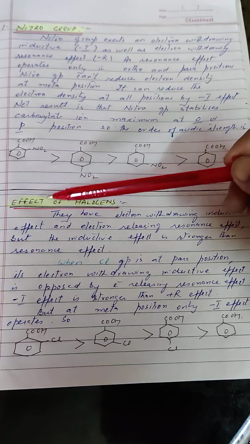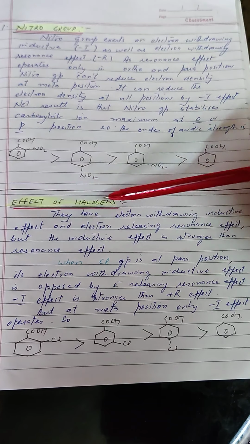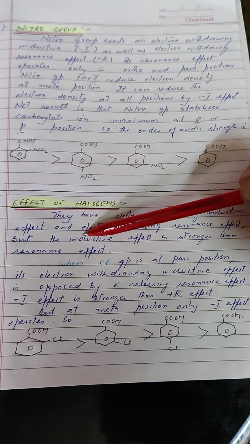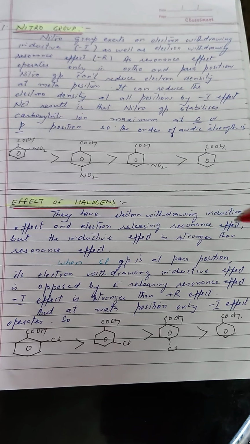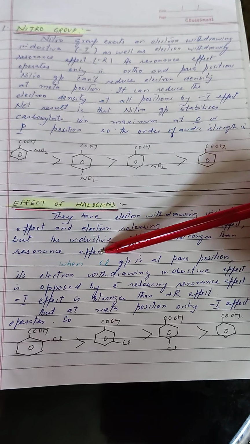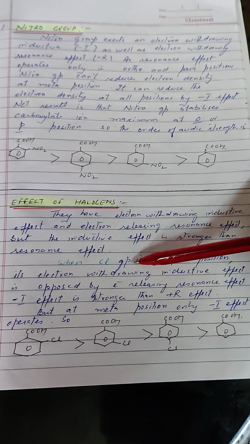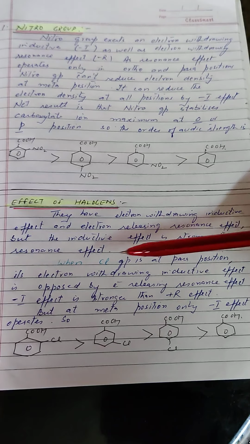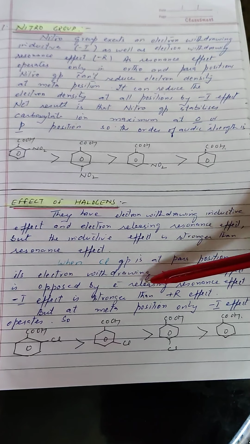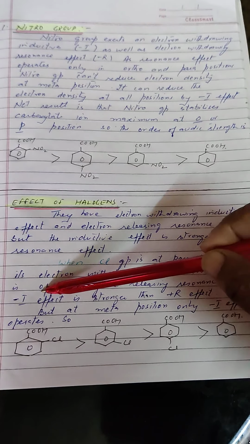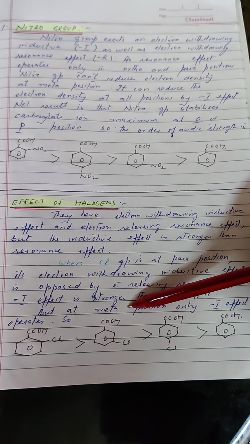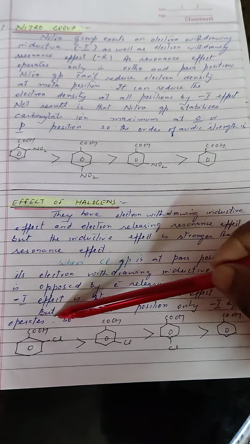Second is the example of halogens. What is the effect of halogens? Halogens have electron withdrawing inductive effect and electron releasing resonance effect, but the inductive effect is stronger in this case than the resonance effect. So when Cl group is present at para position, its electron withdrawing inductive effect is opposed by electron releasing resonance effect. Minus I effect is stronger than plus R effect, but at meta position only minus I effect operates.